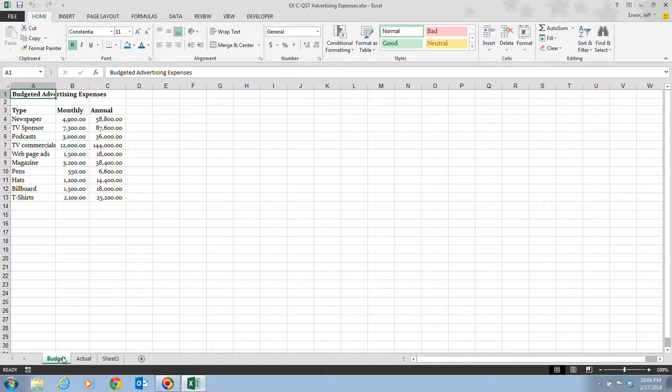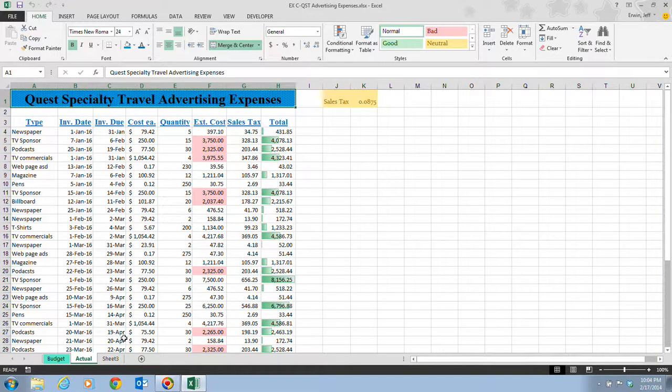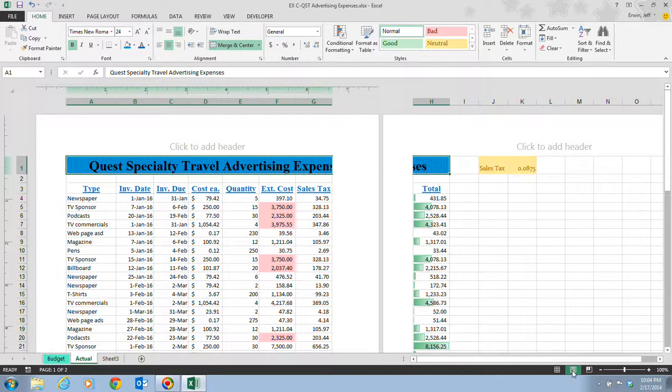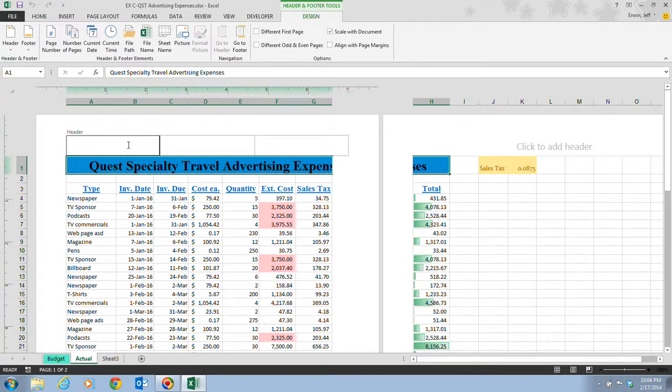Once we have that, and we've done that, let's go to step 7, and it tells us that we want to click on the actual sheet tab once again. And this time we want to click on the page layout button, which is on the status bar, over here next to the zoom slider. And of course there's the page layout button down here. And when we click on this, that's going to show us what it's going to look like when it's printed. And this is going to open up the page layout view. And here we're going to enter your name in the left header text box. So right over here we're going to put your name in, and I'll type my name in here.